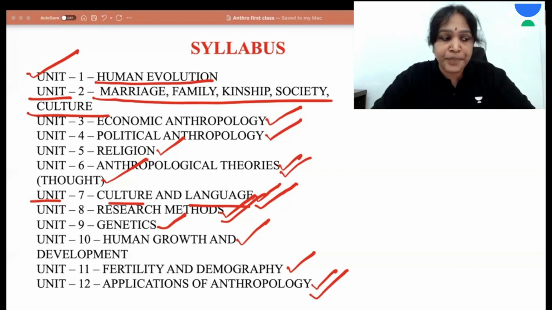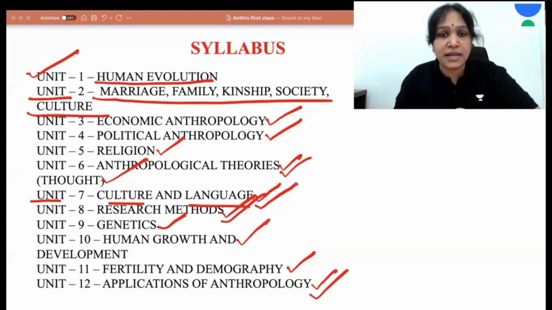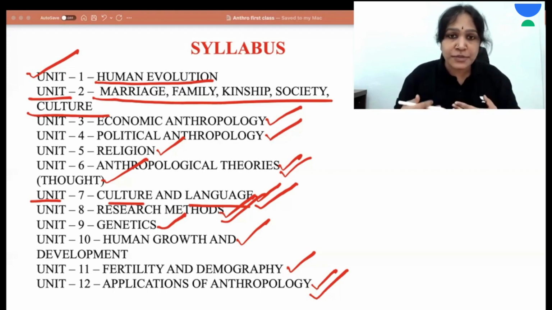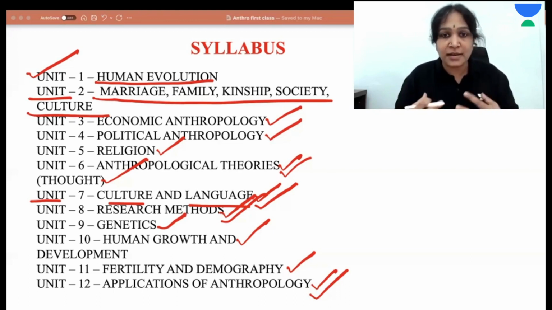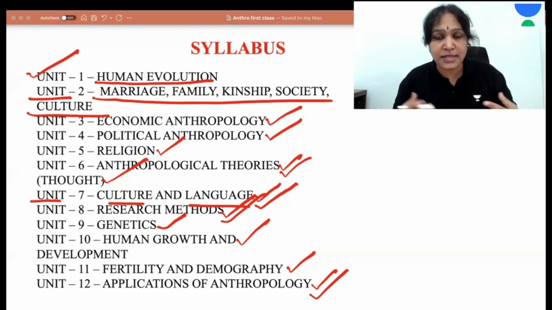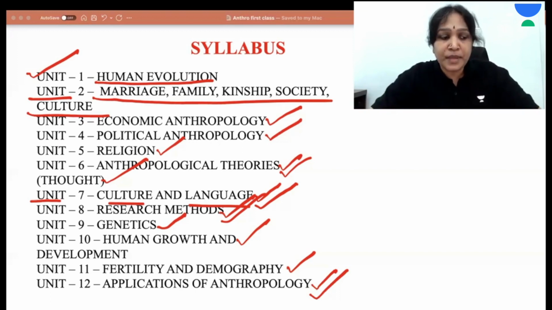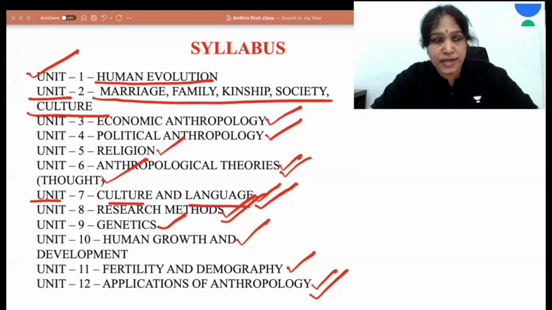For example, if a fatty, obese person chooses athletics as a sport, then the chance of success is less. Or else a very thin and weak person chooses wrestling as a sport, the chance of success is less. So when we choose the sport depending on our physical features, the body features, then the chance of success is more. So this is how anthropology, that is knowledge about the human body, helps us in choosing the right sports at personal level, and also at the national level.